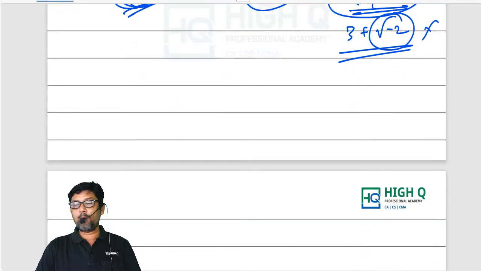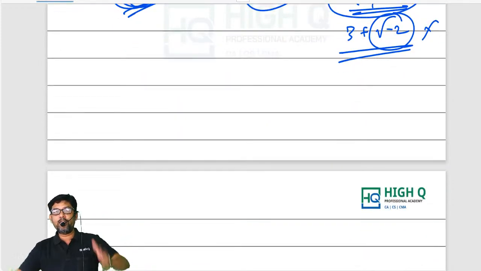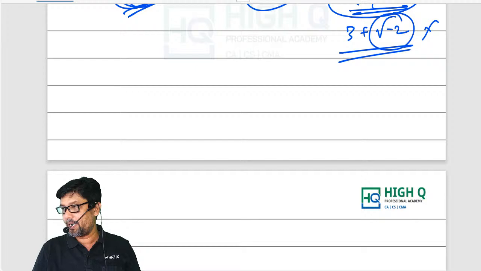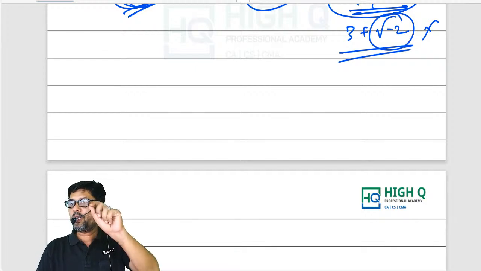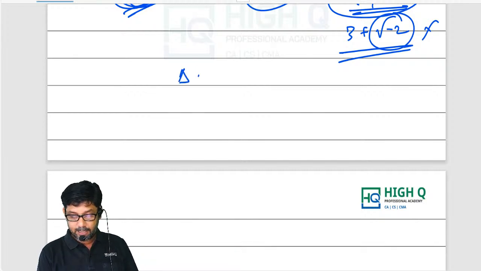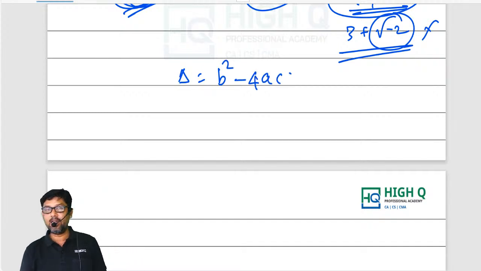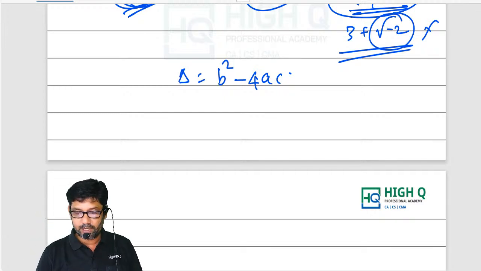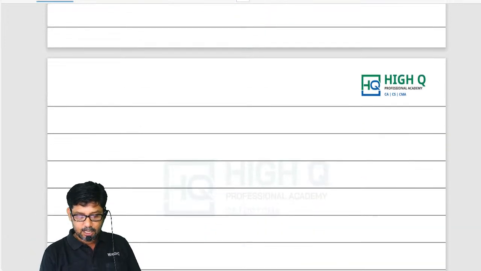Now to check the property of the quadratic equation, sir, do we need to solve the entire equation, sir? No, my dear, you don't need to solve the entire equation. Here we are going to use delta. Delta is nothing but b square minus 4ac. b square minus 4ac will help you check the properties, whether it is real and equal or real and unequal, etc.